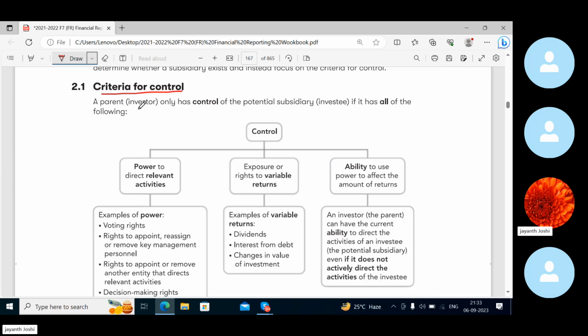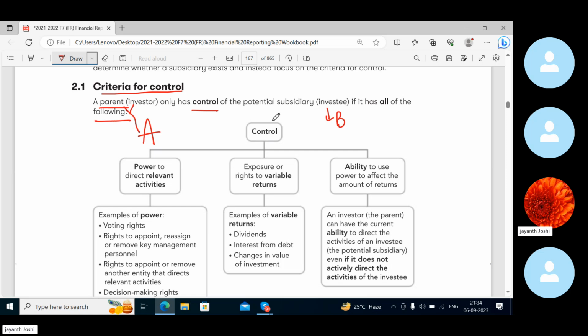A parent or investor only has control of the potential subsidiary investee if it has all of the following. So very clear, A has control over B. The parent or the investor here, according to me, is A. A only has control of the potential subsidiary, that means the one they want to acquire or have almost acquired, that is B, if it has all of the following.